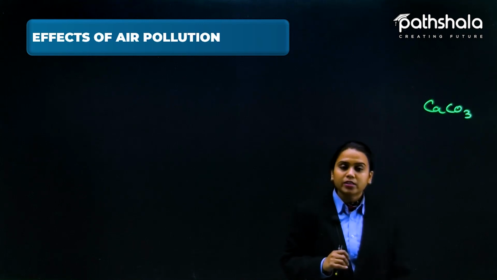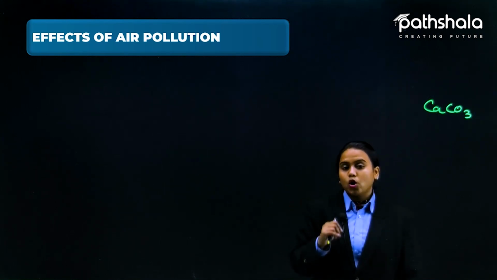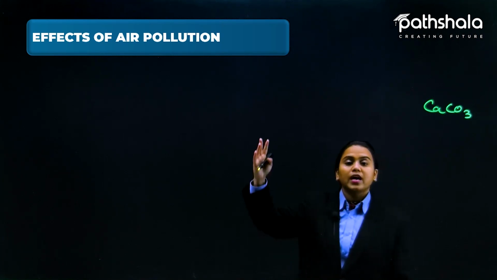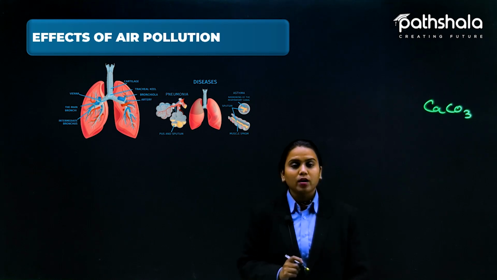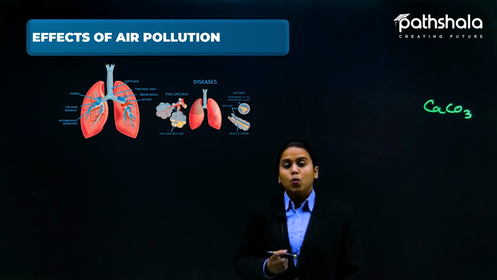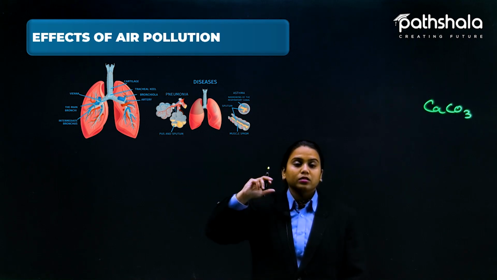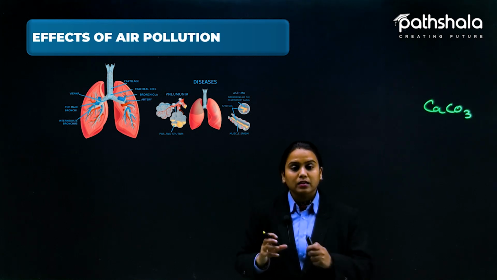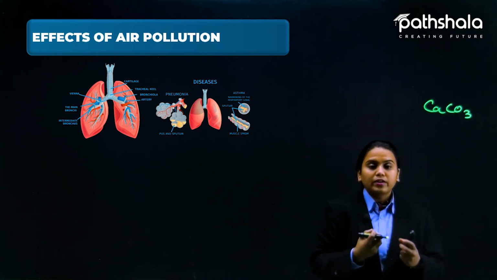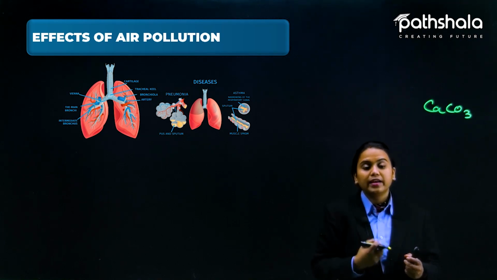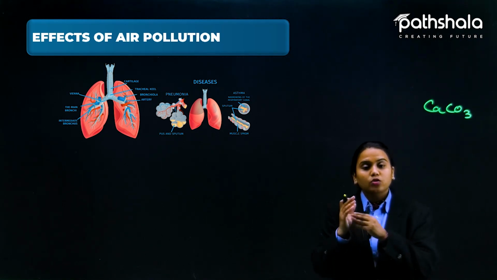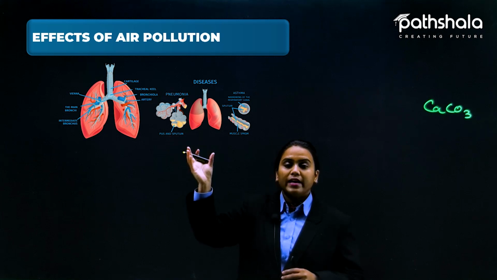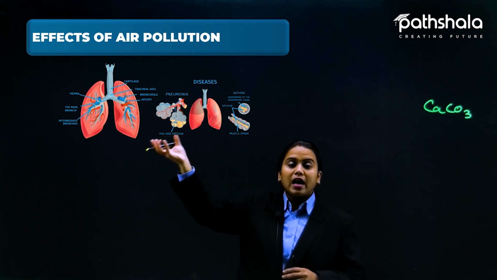Now let us see the effects of air pollution, because we have seen the causes. What are the reasons? Now let us see the results of air pollution. क्या result आता है इनका? So you know that inhaling bad air will let our lungs get a big amount of bad air inside, because our lungs are so soft, and whatever we inhale, sooner or later it gets stuck to it.